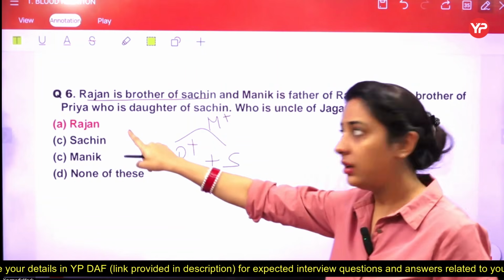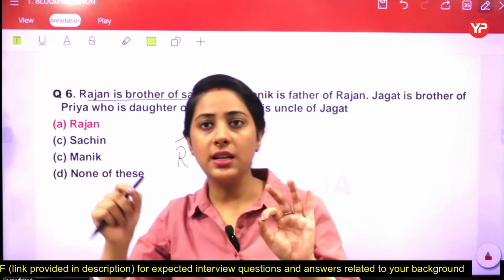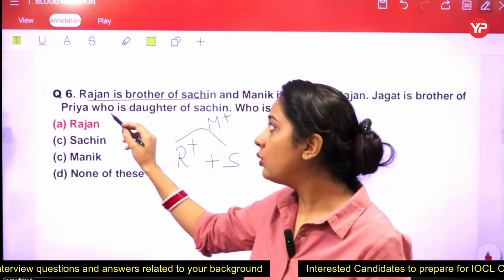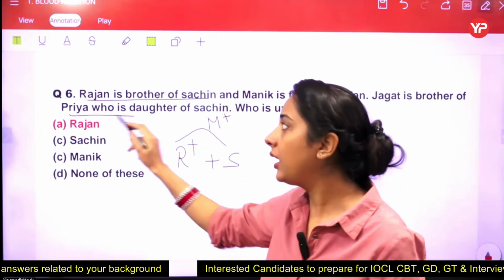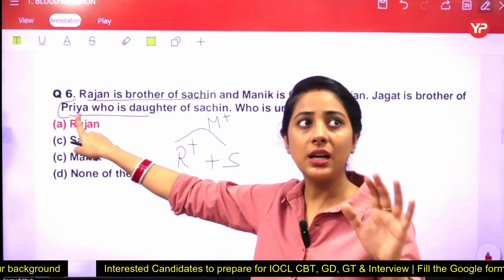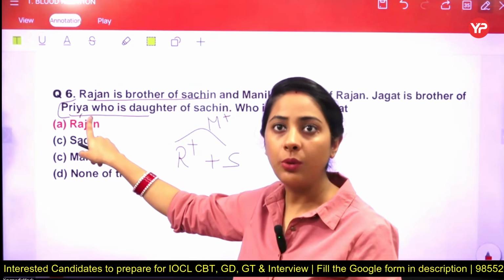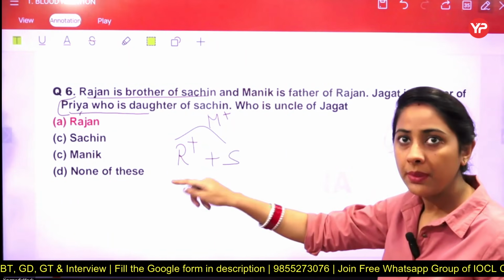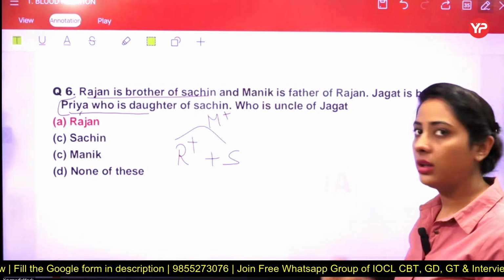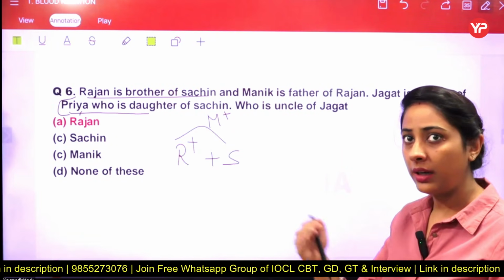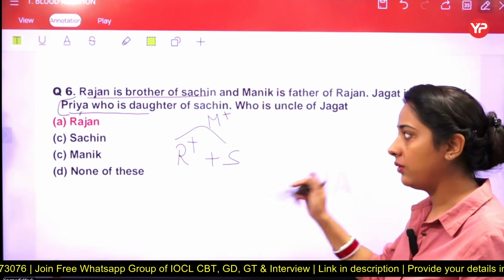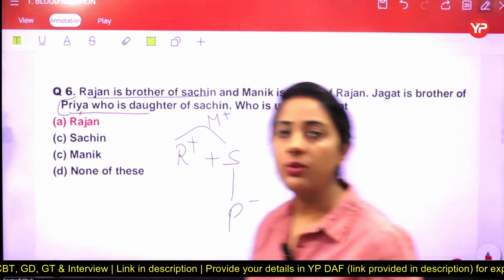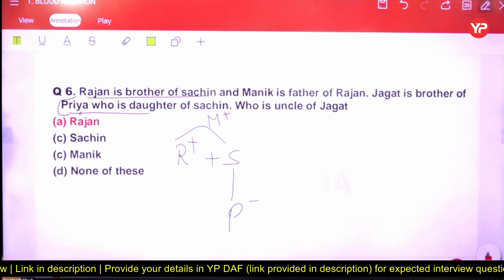But students, one more point which we have to understand here is that in reasoning, whenever the word "who" is written between a statement, you just have to read the statement again from the person who is adjacent to the word "who", and before that one. So the first information is Jagat is a brother of Priya. Next, Priya, who is daughter of Sachin. So we have to read again from Priya. Priya, who is the daughter of Sachin. We have a Sachin here. So it means Priya has to be in the next generation, and Priya is a daughter. That's why she has to be in the next generation.